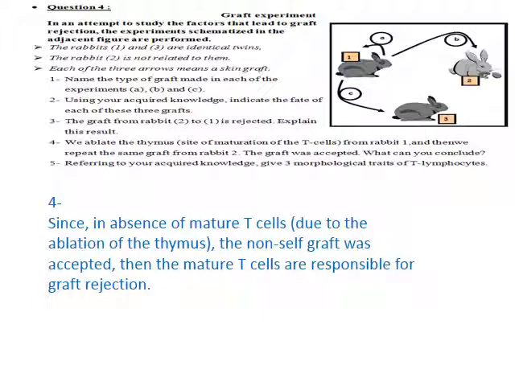Since in the absence of mature T cells due to the ablation of the thymus, the non-self graft was accepted, then who is responsible for the graft rejection? No thymus, no mature T cells. So T cells, mature T cells, are responsible for the rejection of the graft.